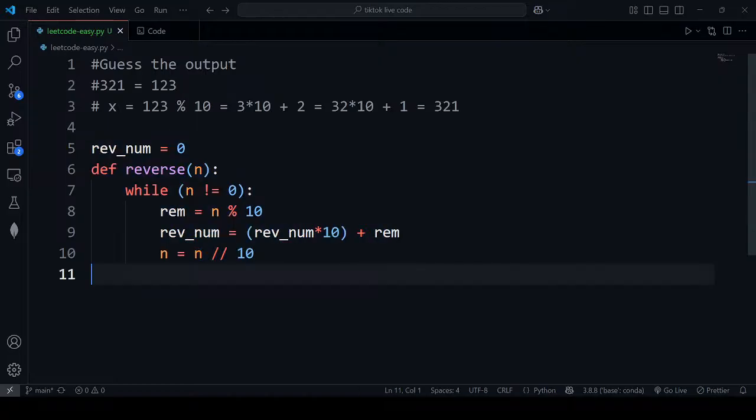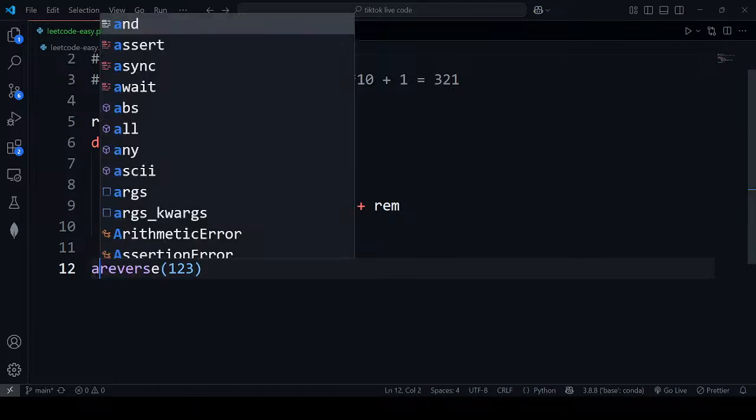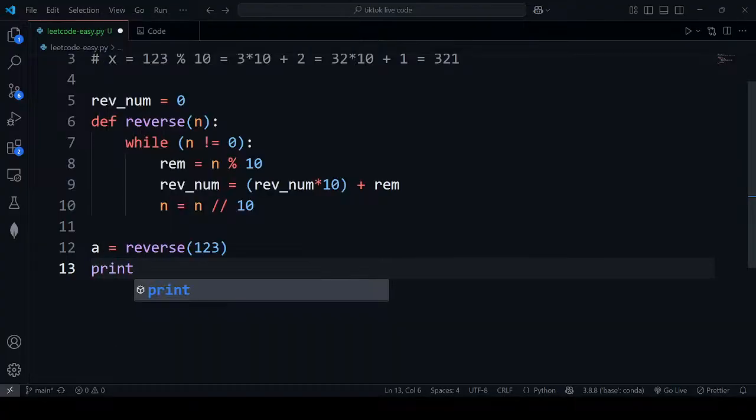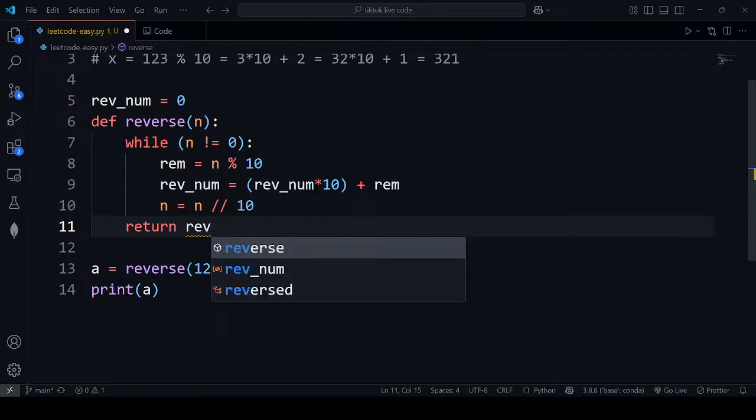Let's see if it actually works. I will call reverse, and then I will give it 1 2 3, and then we will put it in, let's say a equals reverse, and then we would print the value of a, but we have not returned this, right? So after the loop we will return the reverse number.